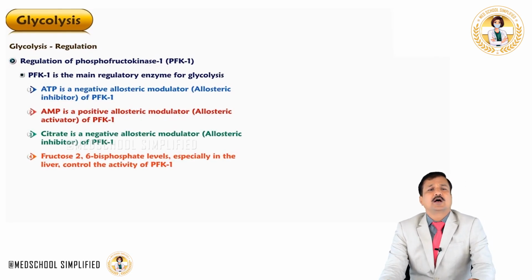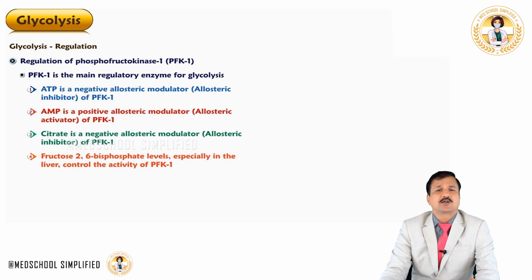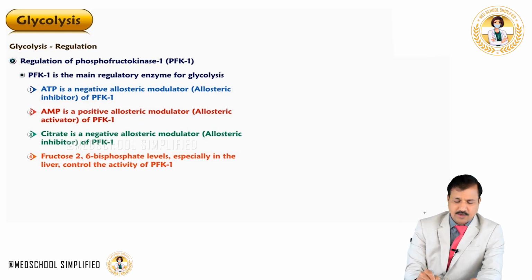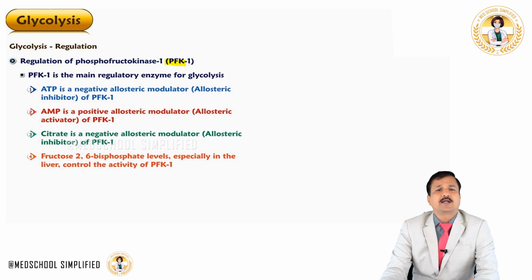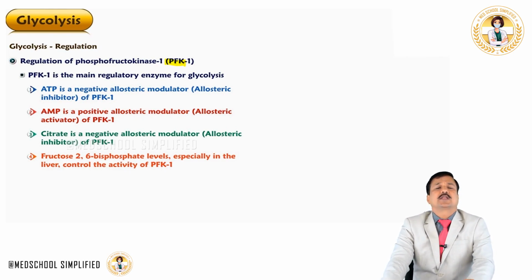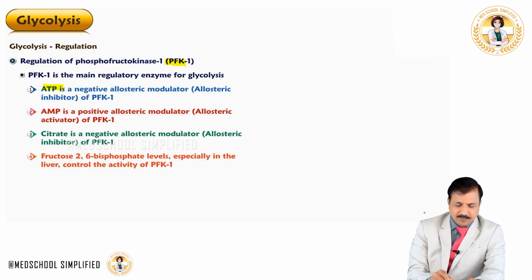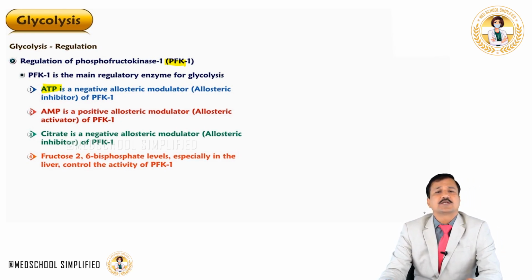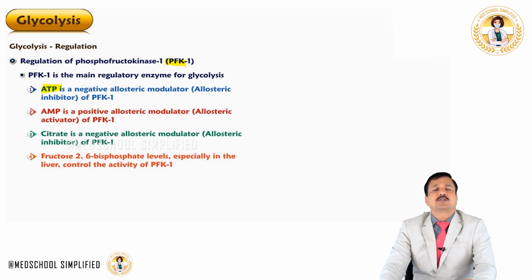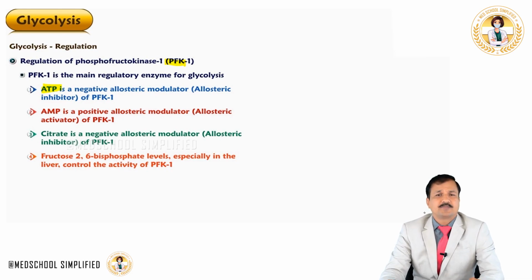Now let's move on to the most important regulatory step in glycolysis, which is done by phosphofructokinase 1, PFK1. PFK1 is the main regulatory enzyme for glycolysis. It has negative modulators and positive modulators. The negative modulator for PFK1 is ATP. Whenever there is a rise in ATP levels in the cytoplasm, it indicates there is excess energy in the system, and that's why ATP acts as a negative modulator on PFK1, decreasing the reaction. So glycolysis need not go on at a higher level.